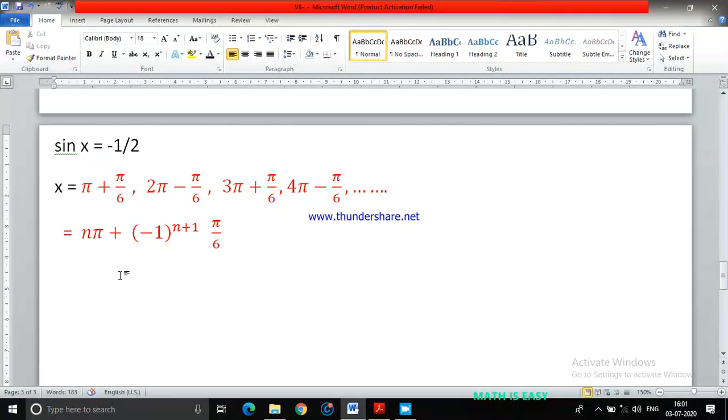Somebody can write sin(-θ) = -sin θ. Okay, so negative sign, negative values also will give me -1/2. In that case, sine can be negative in the first and second quadrant also. Sine of -π/6 is -1/2. Sine of -(π - π/6): π - π/6 is in the second quadrant, but I said sine of -(π - π/6), okay, that also will be a negative value.